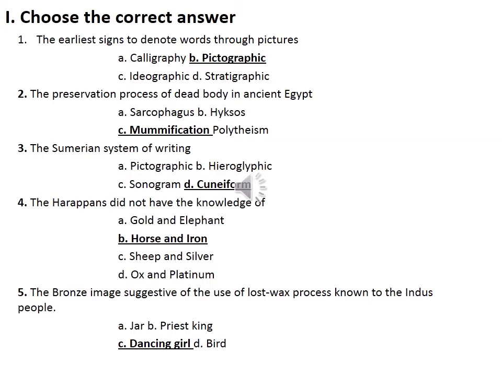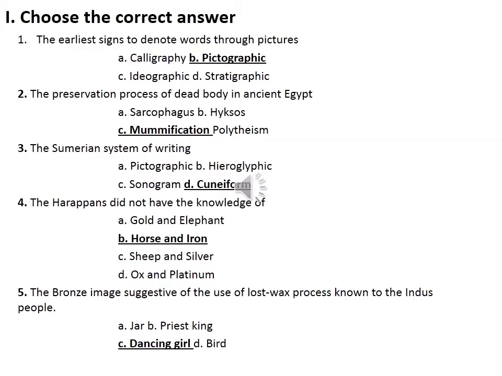Then third one, the Sumerian system of writing is called as, so the writing method was called as A, pictographic, B, hieroglyphic, C, sonogram, D, cuneiform. Yeah, cuneiform. So the Sumerians, the Mesopotamians, their writing form is called cuneiform. The shape of their letters is in the form of a wedge, so that's why it is called cuneiform. We have discussed it in our lesson. So third one, option D, cuneiform.